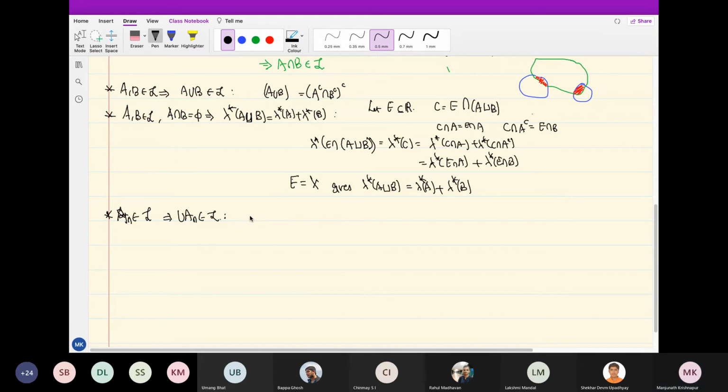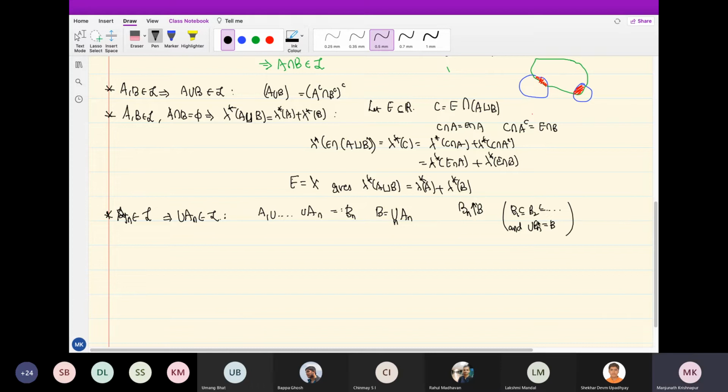How do we show that? We have to again go back to the definition. So let's use what we have already. A1 union up to An, let's call it Bn. Bn is the union of A1 up to An. And B is the countable union of all these. So then the Bn's are increasing to B. I don't know if I used this notation before. What I mean is B1 contained in B2 contained in, so this is an increasing collection and the union is B.